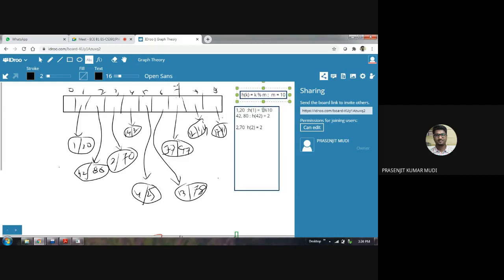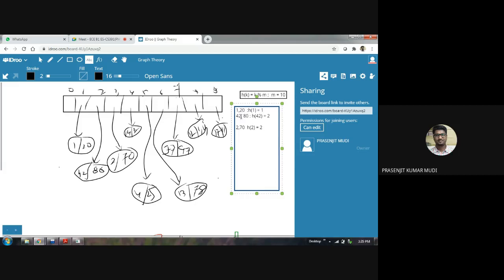So if I compute 1 modulo 10, it will give us answer 1. That's why the hash key of 1 is 1. That means go to the 1st location of the array. This 1st pointer should store the address of the node 1 comma 20. That is the logic.